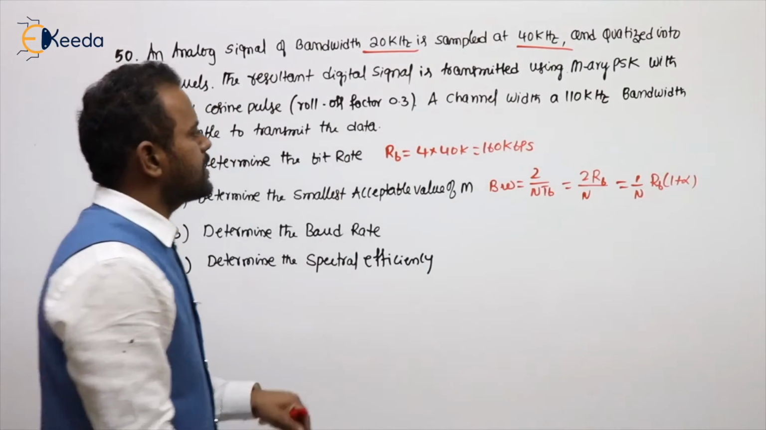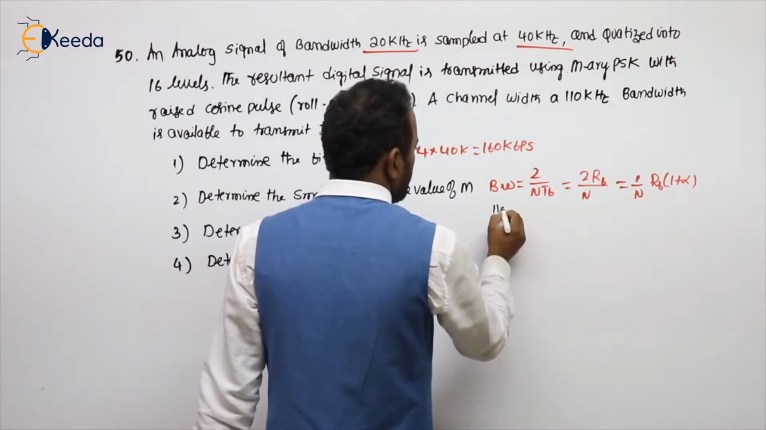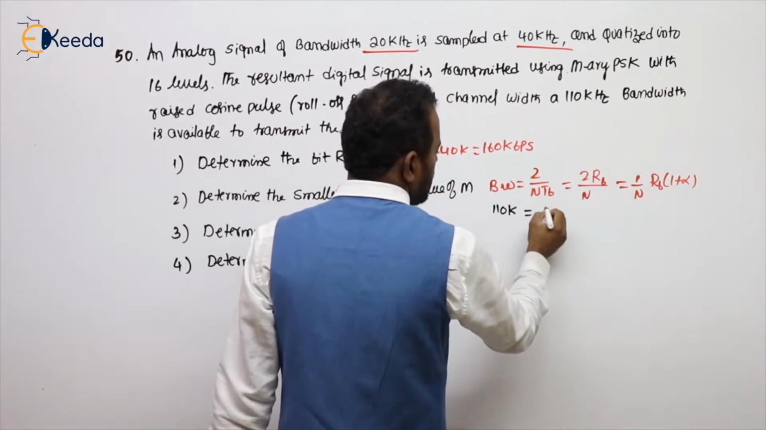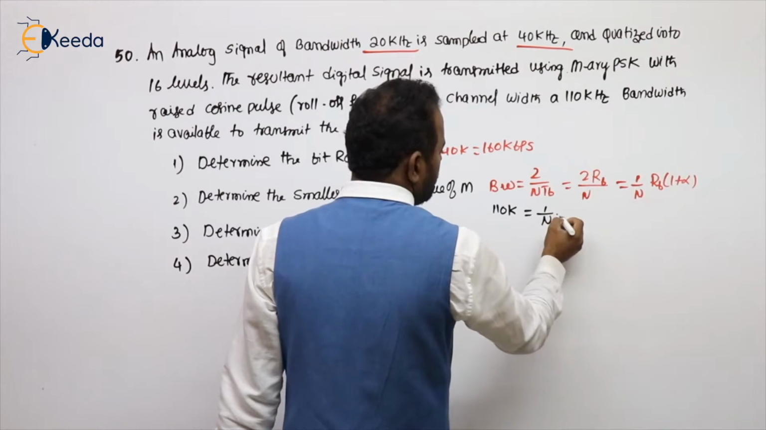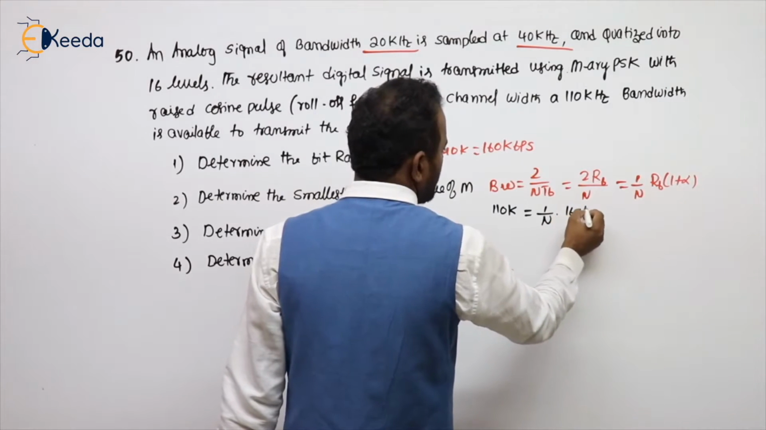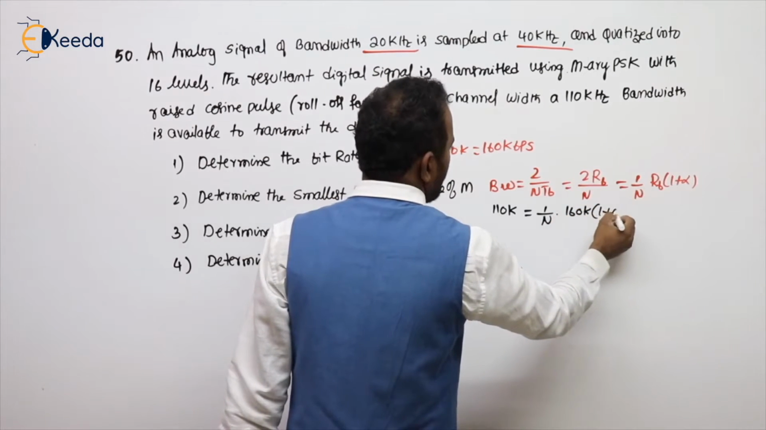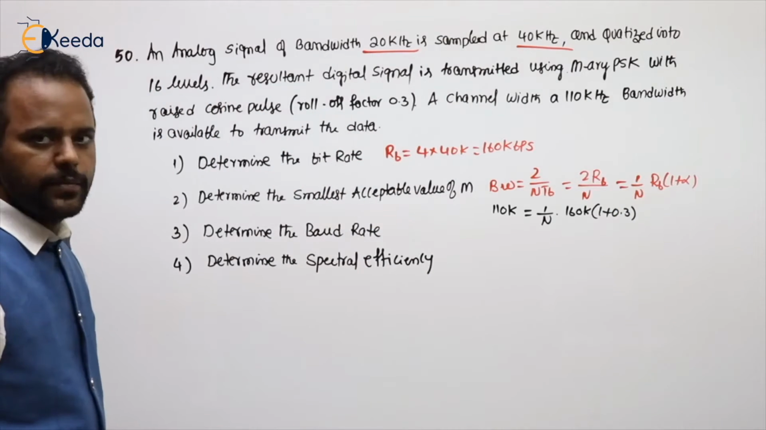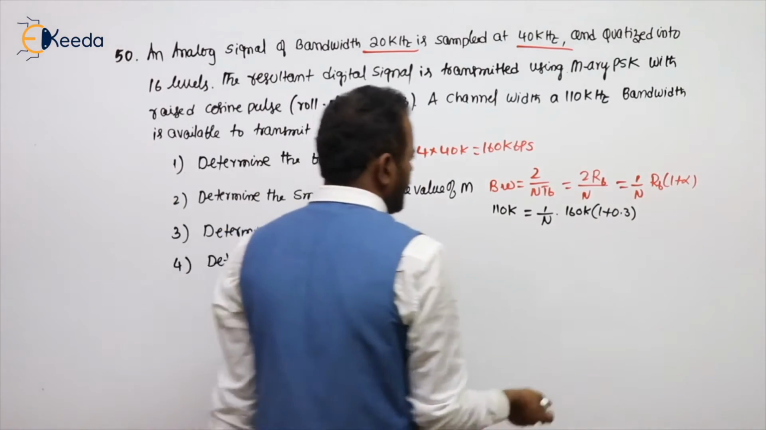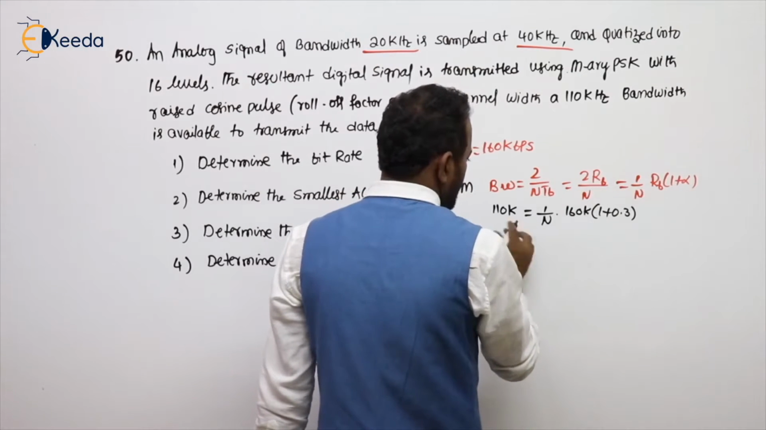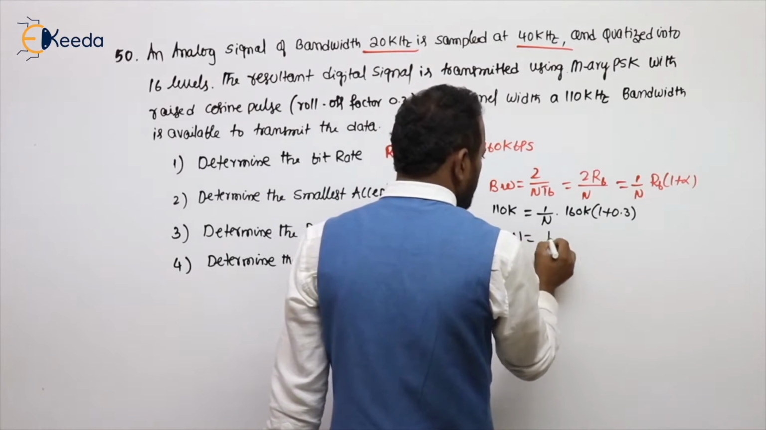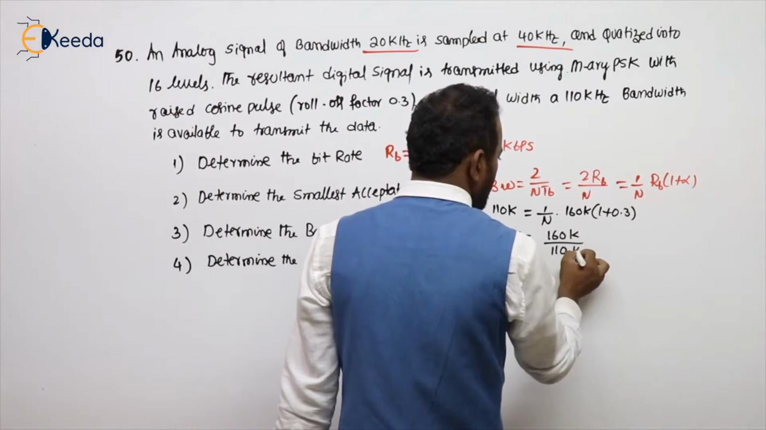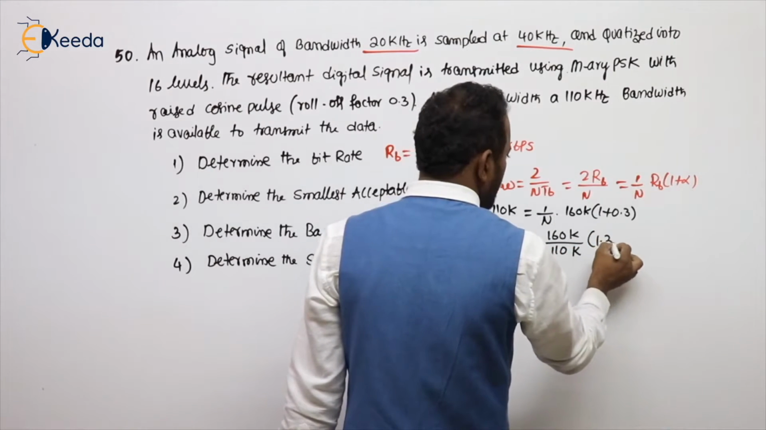What is the bandwidth, sir? They given 110 equal to 1 by N into RB value, just now we got 160. Alpha value they given 0.3. Raised cosine pulse. Then you can say N is nothing but 160K by 110K into 1.3.